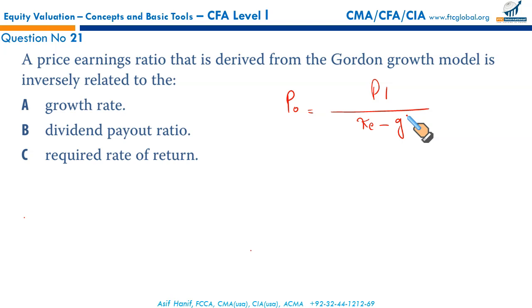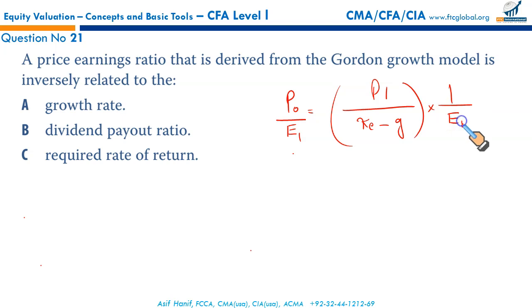Price upon earning. So let us divide it by the expected earning for year 1, E1, and divide the right side of the equation also by E1, so as to keep the equilibrium on both sides. So this P0 upon E1 is in fact the price earning ratio.